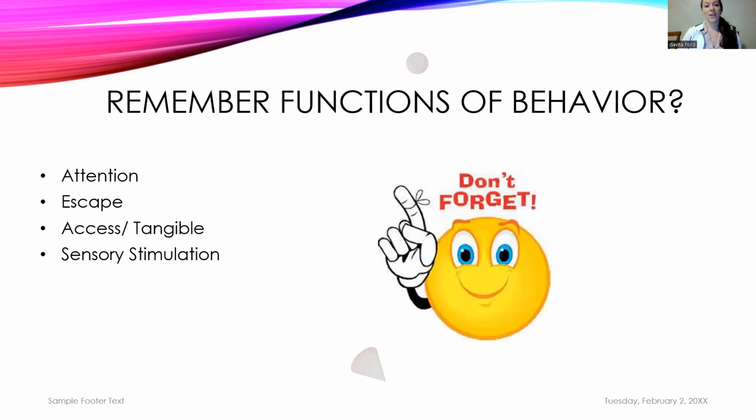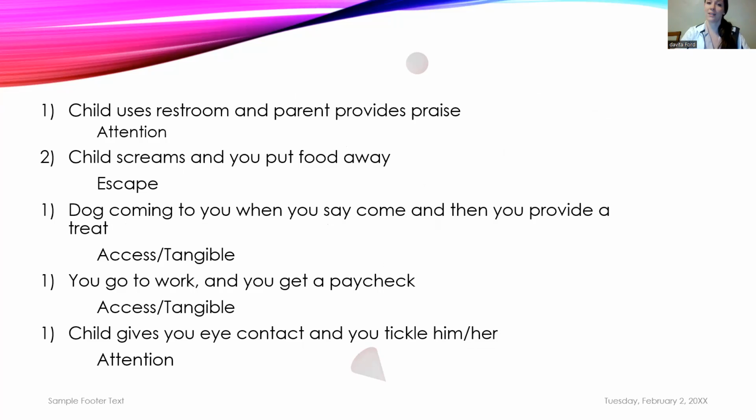Now, remember the functions of behavior. So the reasons for all the things that we do are attention, escape, access, or some people call it tangible, and then sensory stimulation. So going back to the examples we just went over: the child using the restroom and the parent providing praise is attention. We do this because we get attention. We're told good job.